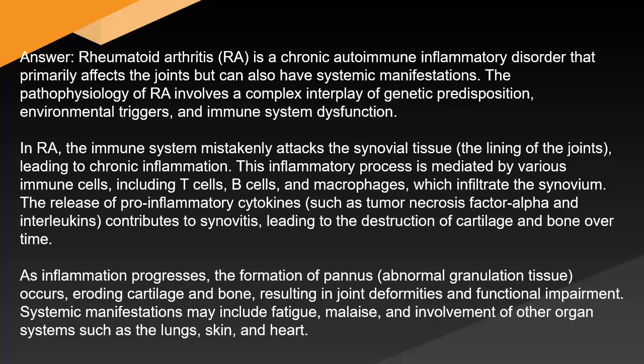This inflammatory process is mediated by various immune cells, including T cells, B cells, and macrophages, which infiltrate the synovium. The release of pro-inflammatory cytokines, such as tumor necrosis factor alpha and interleukins, contributes to synovitis, leading to the destruction of cartilage and bone over time. As inflammation progresses, the formation of pannus, abnormal granulation tissue, occurs, eroding cartilage and bone, resulting in joint deformities and functional impairment. Systemic manifestations may include fatigue, malaise, and involvement of other organ systems such as the lungs, skin, and heart.